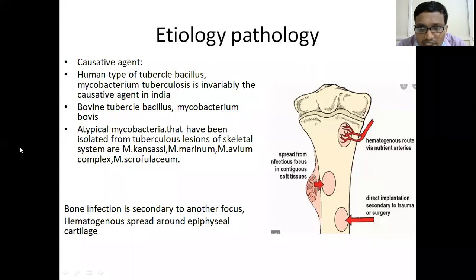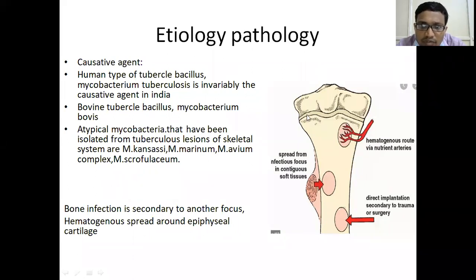Now, the next point I would like to discuss is that bone infection is always secondary to some other infection. The primary focus is somewhere else. If you go to the pathogenesis, infection initially starts either in the pulmonary region, in the lymph node region, or in the abdominal cavity. From there, due to hematogenous spread, the infection spreads, and usually, as you can see here, infection is seen in the metaphyseal region.